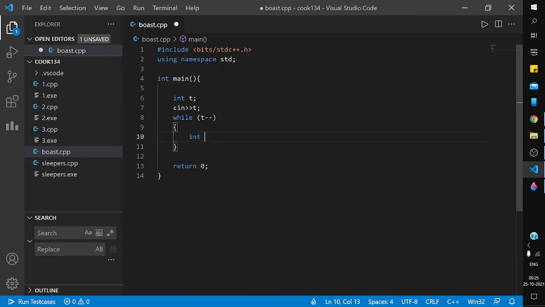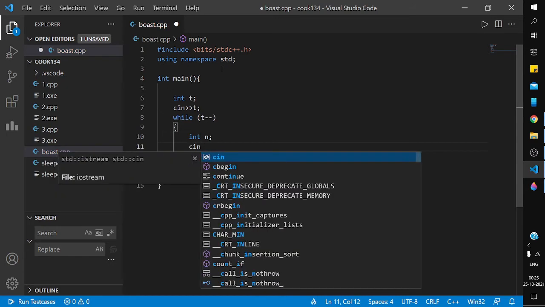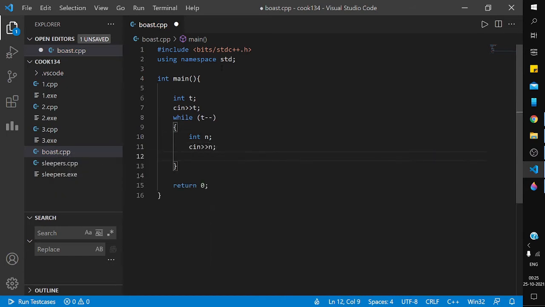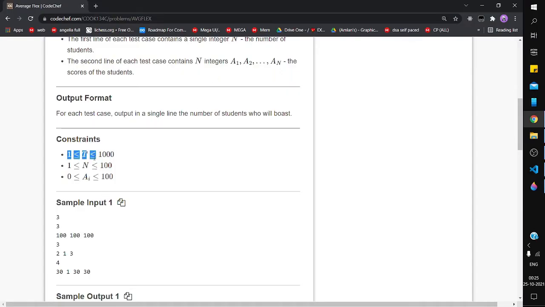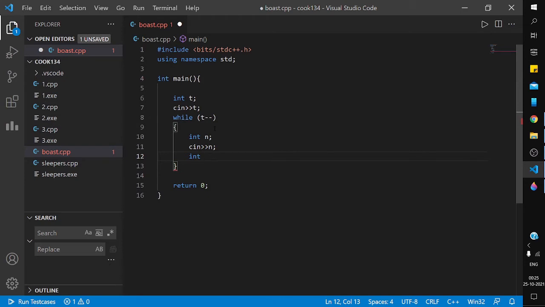Suppose n is the number of students. The constraints are small, so no need to take long integers, and I will continue with normal integers.